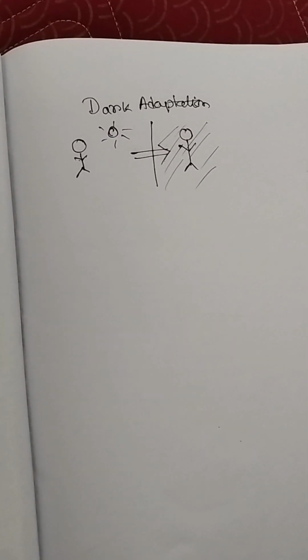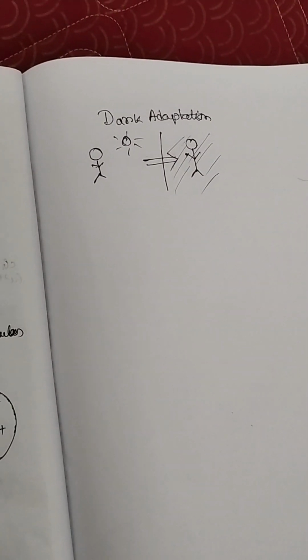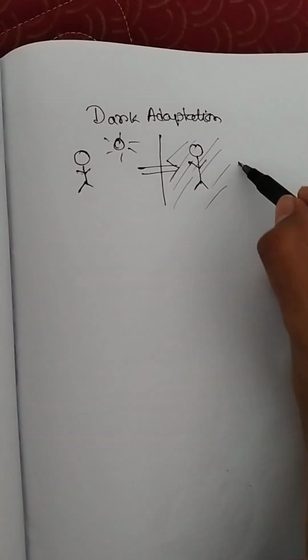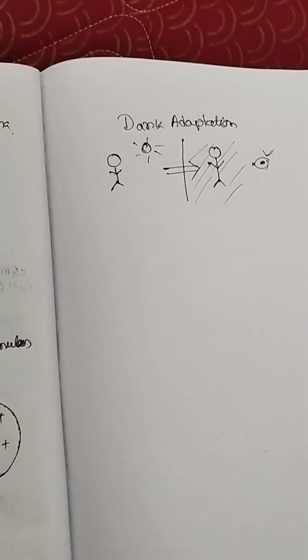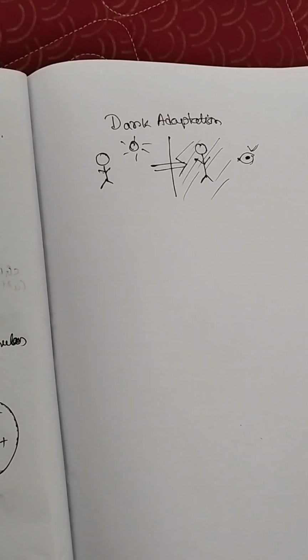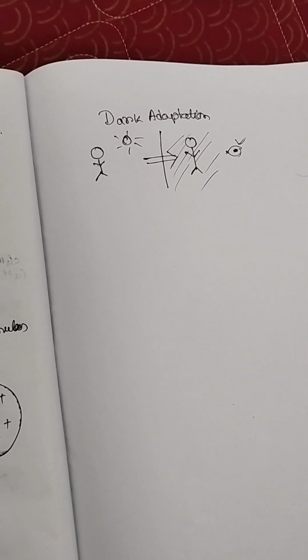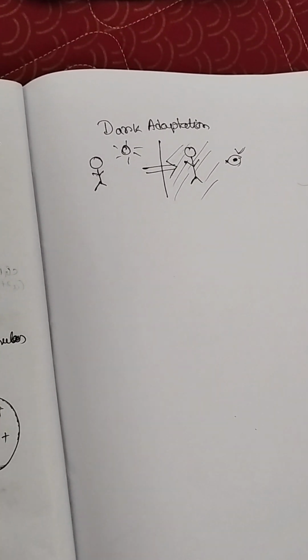What will happen? Initially he is unable to see, and after some time his eyes are adapted to that dark environment, and now he can see everything around him. So this is called dark adaptation.